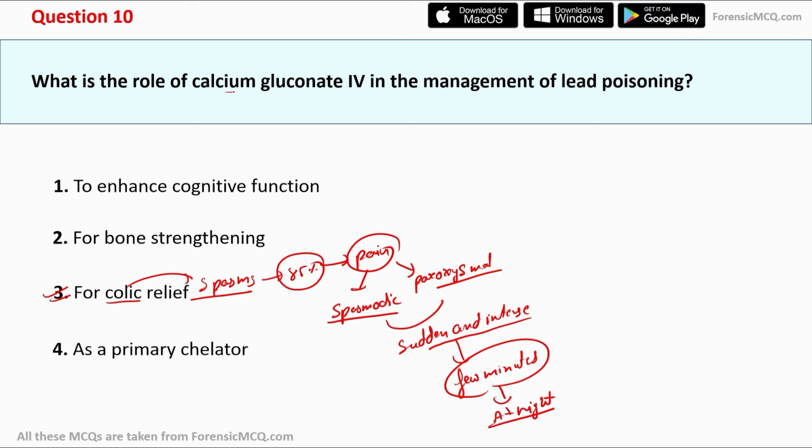So calcium gluconate IV is usually used to manage the colic pain. So option three, that is colic relief, is the correct answer.